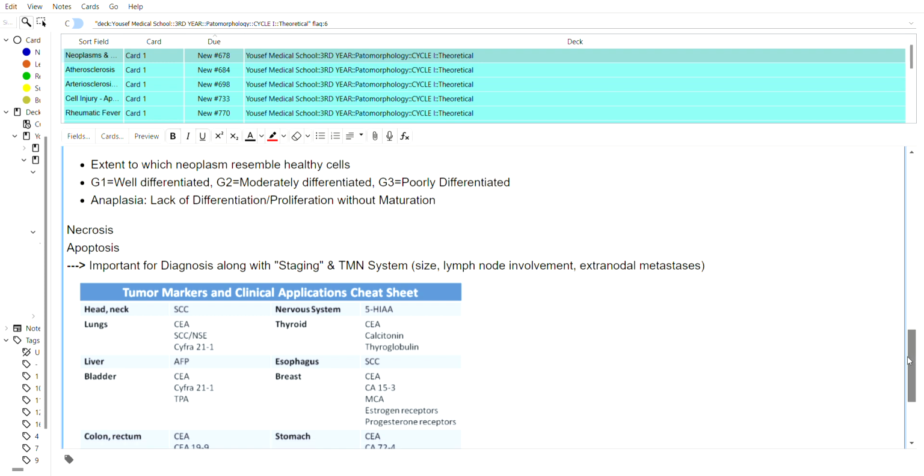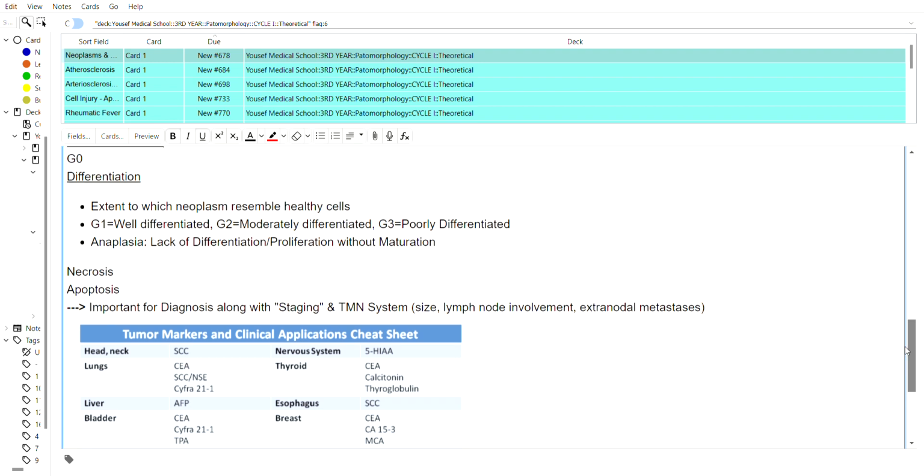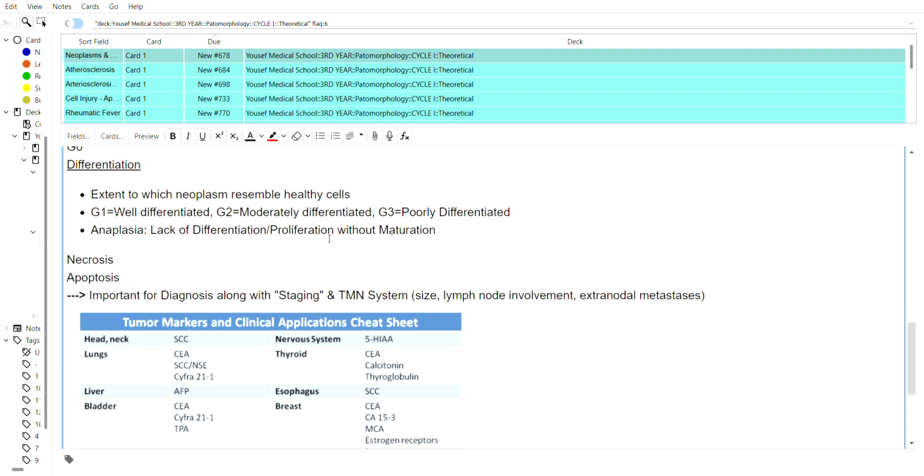And anaplasia is a term you don't have to remember, but just keep in mind that it's the lack of differentiation, or in this case, proliferation without maturation. So these are opposites. Anaplasia doesn't have differentiation, and differentiation obviously occurs here.